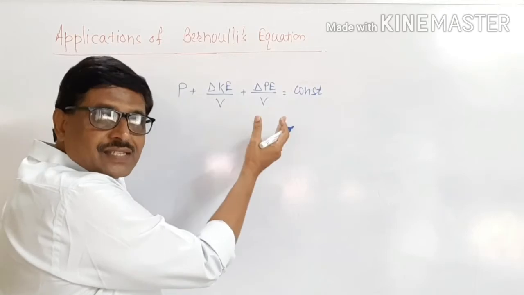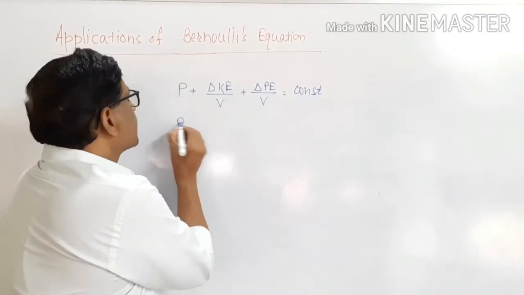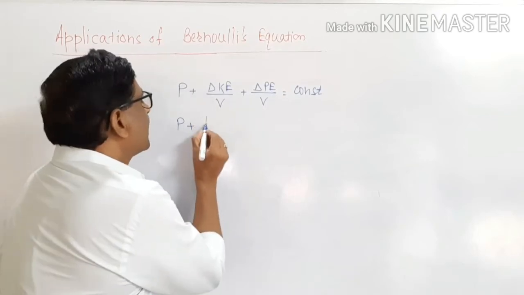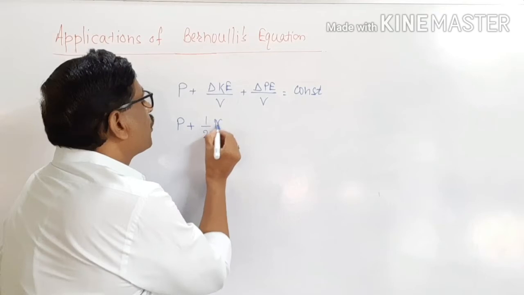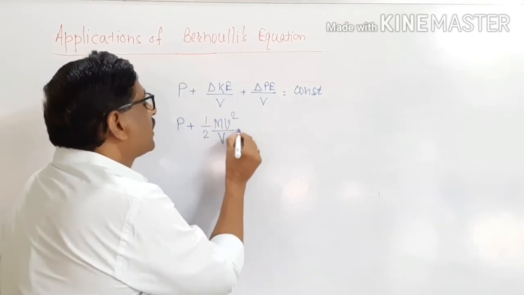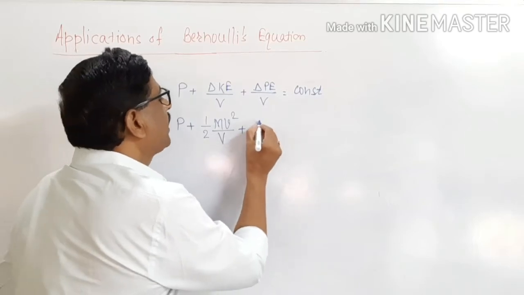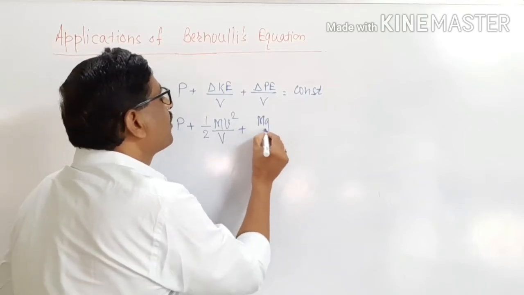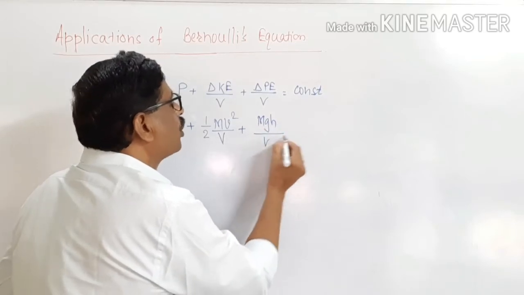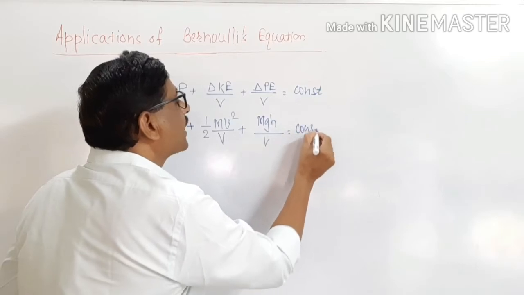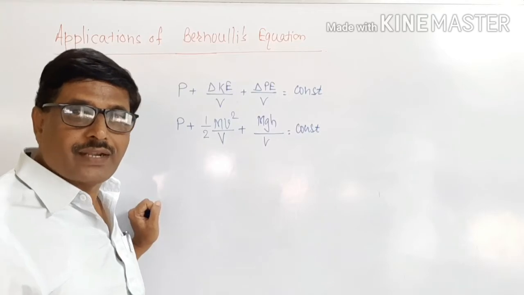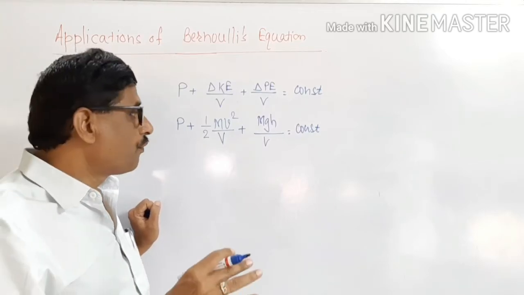I will simplify this equation in another way. This pressure, which is also called the pressure energy, plus the kinetic energy of a moving liquid with velocity v, which is half mv square divided by volume V, plus the potential energy of a liquid flowing at a height h, which is mgh divided by volume, is a constant at every point in the flowing liquid.